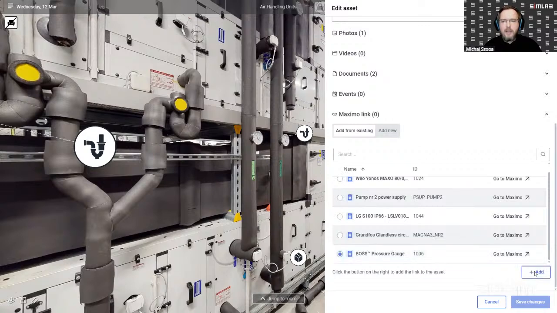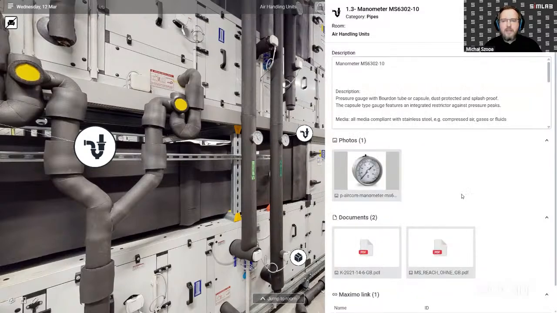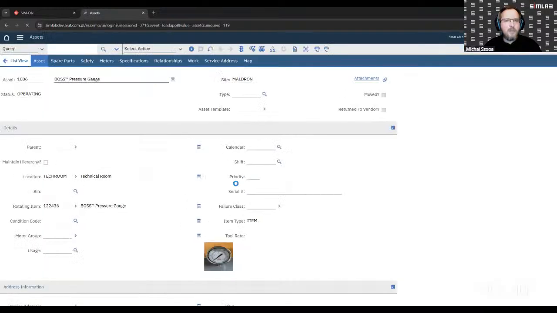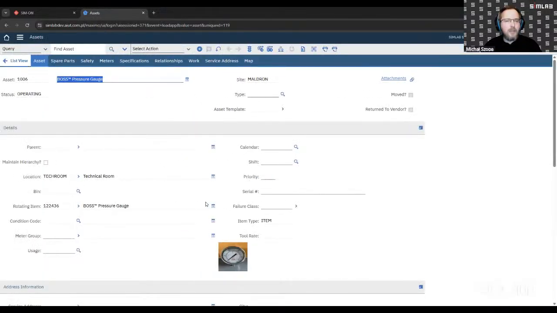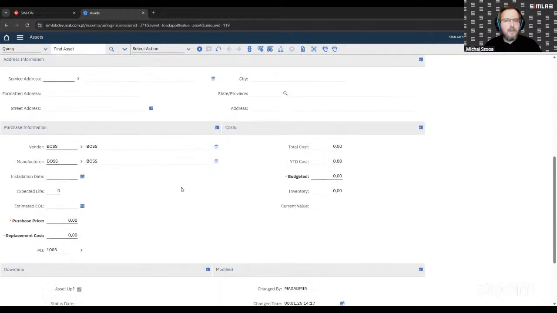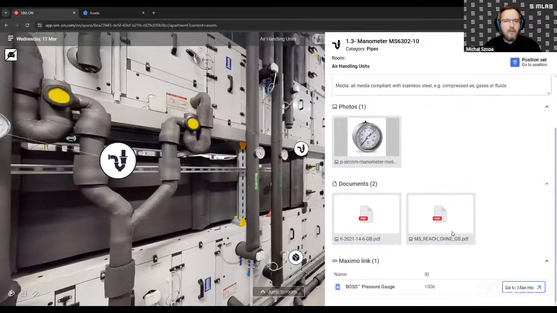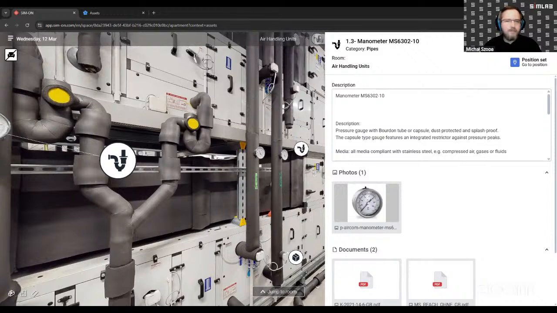I click it, add it, save changes, and right now I have it connected between our software and IBM Maximo, where I can very easily and quickly log into the Maximo site and have all the information about the manometer or gauge inside IBM Maximo, where I have much more information than only what we have on the Simon side.